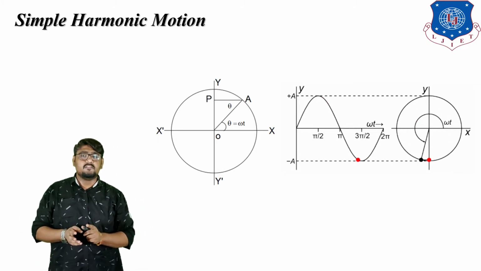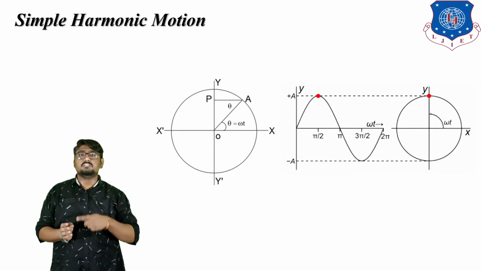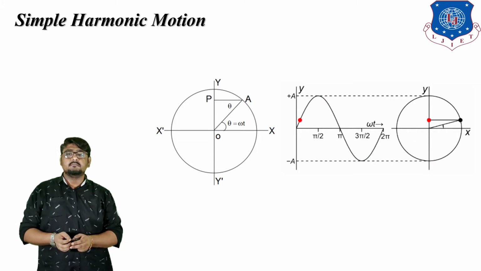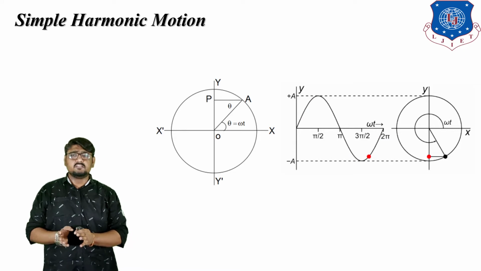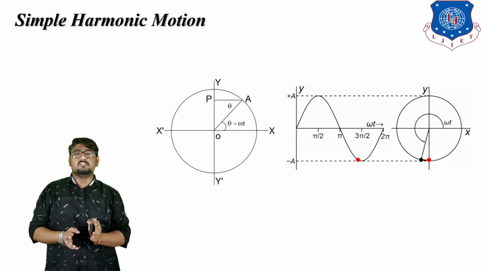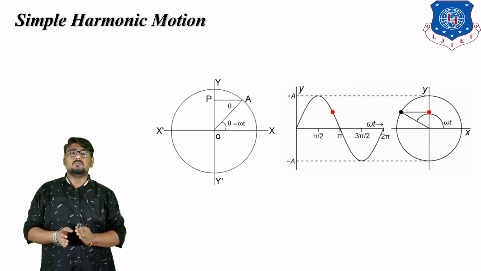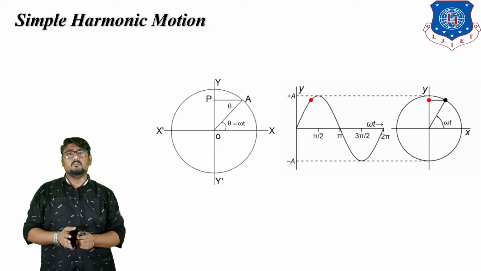So remember this definition. The oscillatory motion in which force is directly proportional to the displacement is known as a simple harmonic motion, and the motion must be repeating itself according to a sinusoidal law. Since the force is proportional to the displacement, the acceleration is not constant but varies with time. Simple harmonic motion is thus a non-uniformly accelerated motion. Hence, the equations of motion with constant acceleration are not applicable to simple harmonic motion.